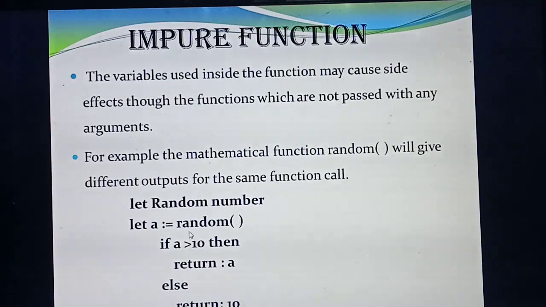Understood these two lines? Then you are giving one if condition inside: if a greater than 10. If a is greater than 10, what result will you get? Return a. The number is greater than 10, so the answer is a. Else the value is 10. Understood? So randomly it will return. For example, one time it will return the answer 11, next time 12, 13, 14, 15. If the value is less than 10, it will always return the result 10. Otherwise, randomly it will return an answer greater than 10: 11, 12, 13, any one number greater than 10.